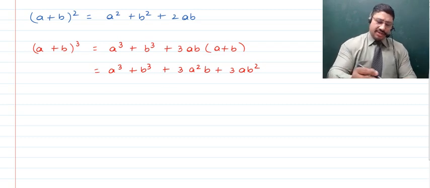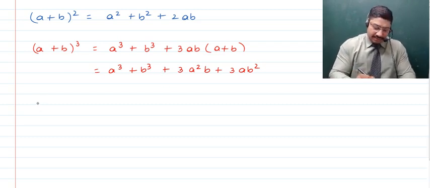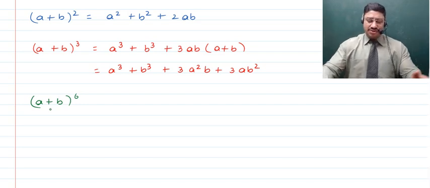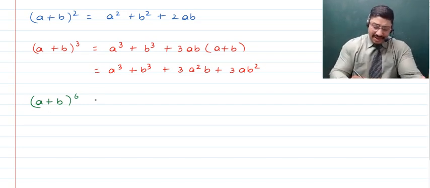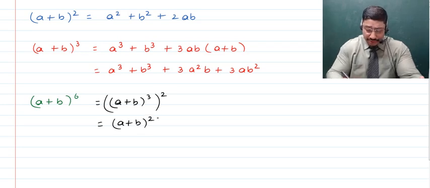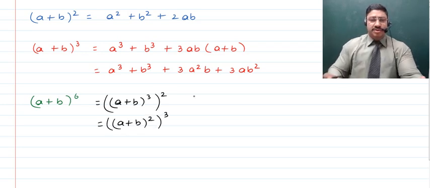Now what if you are asked (a plus b) raised to the power 6? Will you be able to tell the value of this? I'm sure there are some smart children here who will tell me, sir, this can be written as (a plus b) raised to the power 3, and then we can square it. Or we can even say that it is (a plus b) raised to the power 2, which can be cubed. No, it is not this that I'm telling you.